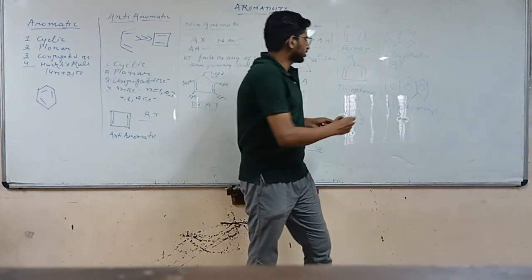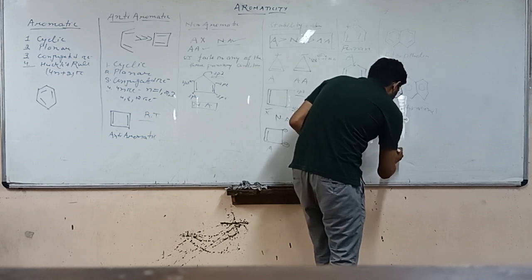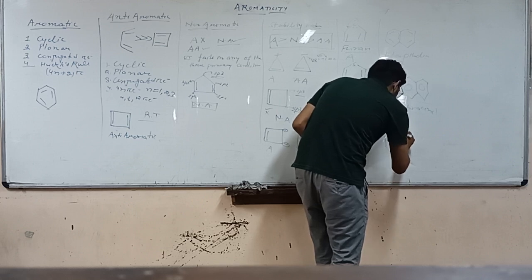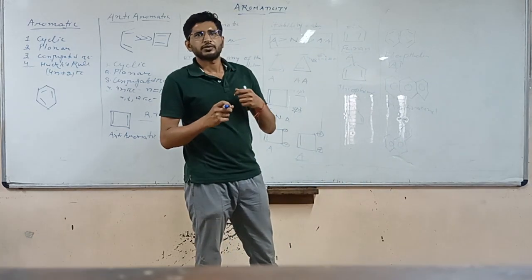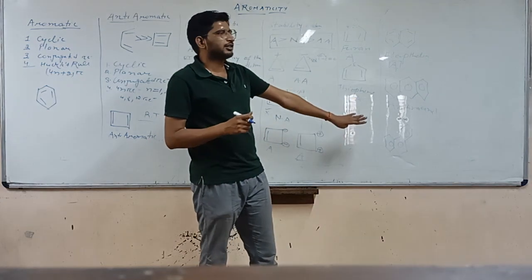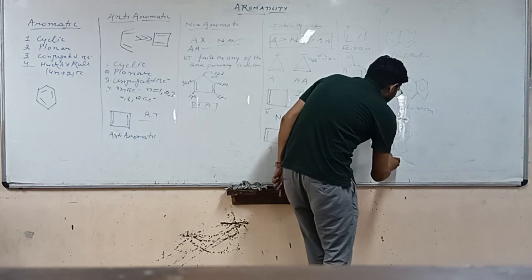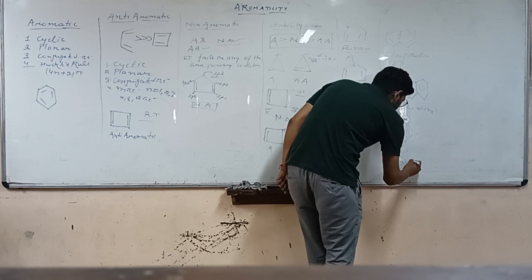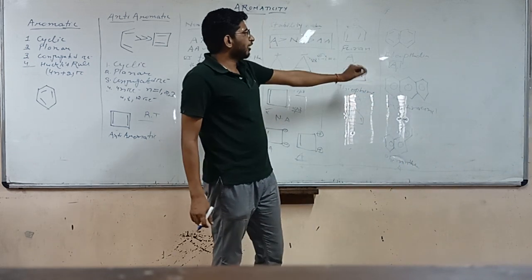Similarly, if we fuse rings in this manner, this compound is known as phenanthrene, and it is again found to be aromatic, having 14 pi electrons. This is phenanthrene, and again aromatic.